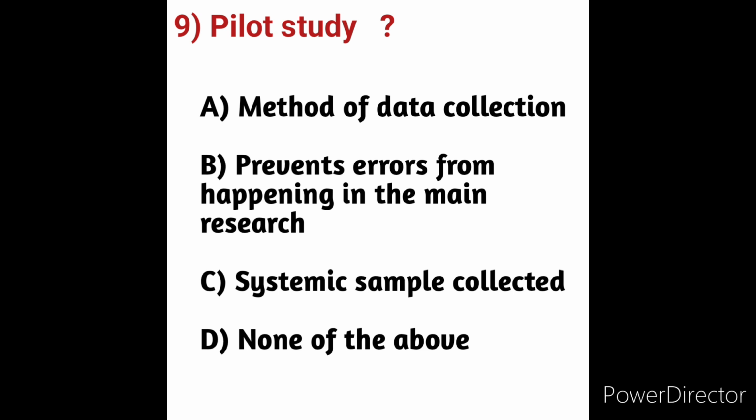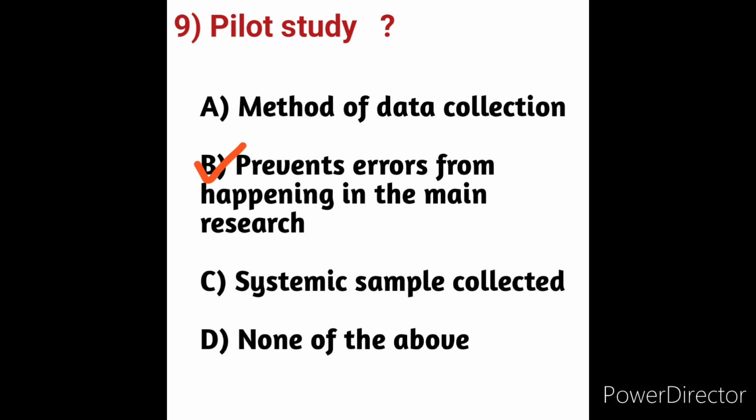An example of a pilot study: a scientist who was attempting to study the behavior of rats in a maze first conducted a pilot study with two rats. The purpose of this study was to identify potential problems with the full-scale study design. These all come under the pilot study.